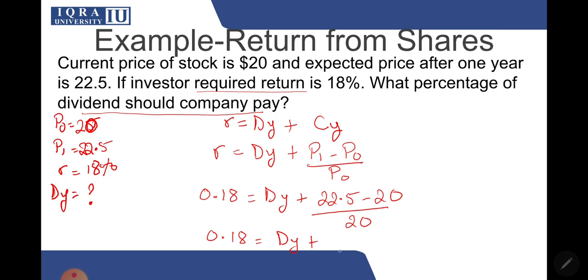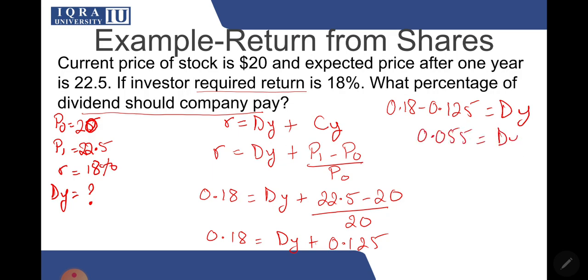If you solve this, your answer will come 0.125. Now over here this is plus, on the other side this will become minus, so 0.18 minus 0.125 gives 0.055, which is the dividend yield. It's a yield, so you should convert it into a percentage, multiplied by 100. 5.5% is your dividend yield.